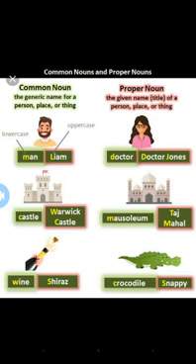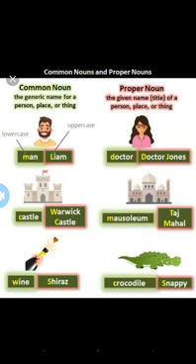We won't write a small letter, am I right? So a proper noun always begins with a capital letter. Mother Teresa is the name of a particular person, so it comes under proper noun. Women is a general name. We call every woman a woman only.